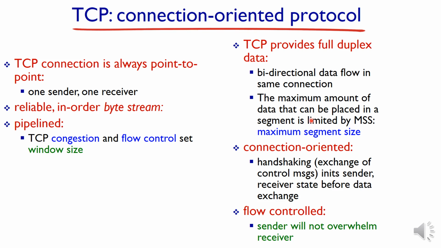The maximum amount of data that can be placed in a segment is limited to MSS. MSS means maximum segment size. This is the size of the data that can be placed in a TCP segment. TCP provides connection oriented service, that means it enables a handshaking between the sender and the receiver before the communication begins, and flow control is implemented so that the sender will not overwhelm the receiver.